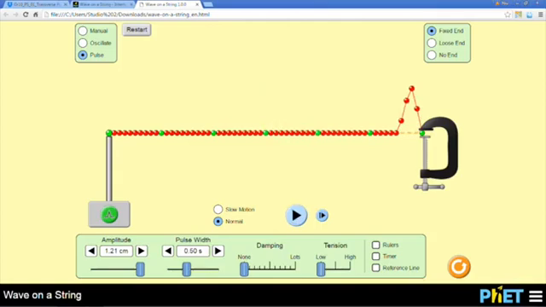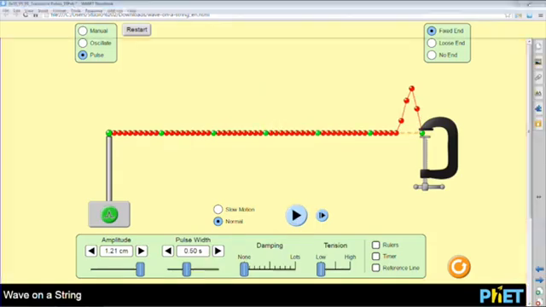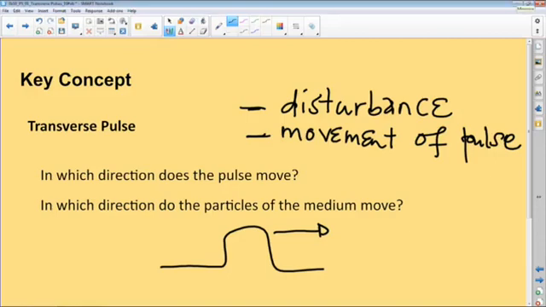Now, back to our key questions. In which direction does the pulse move? The pulse moves horizontally, it can be either left or right. Okay, horizontally. In a straight line, it moves horizontally.